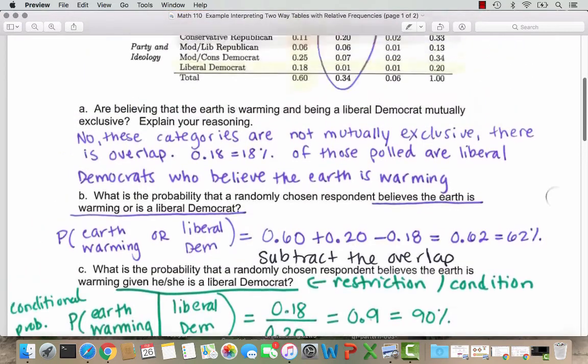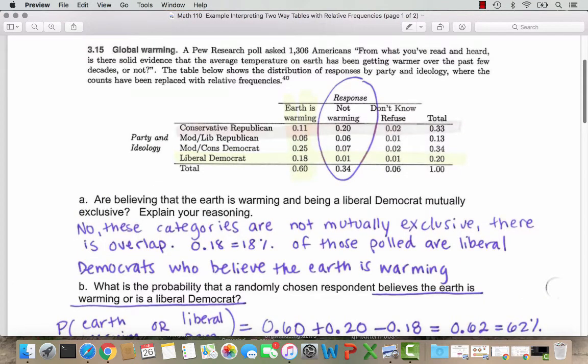So if we come up to our table here, that bottom row I've highlighted is the liberal Democrats, and their total is 0.20. So we are going to look not out of 100% or 1.0, but out of 0.20 or 20% of those surveyed. When we do a conditional probability like this, and we're analyzing a table, we are restricting our calculations to either a given row of the table or a given column in the table.